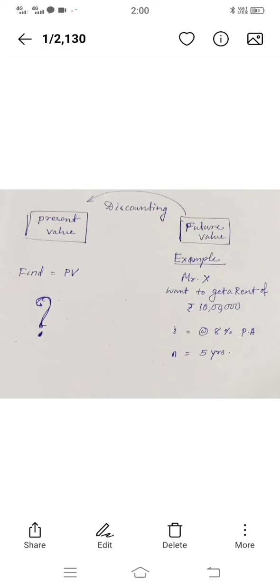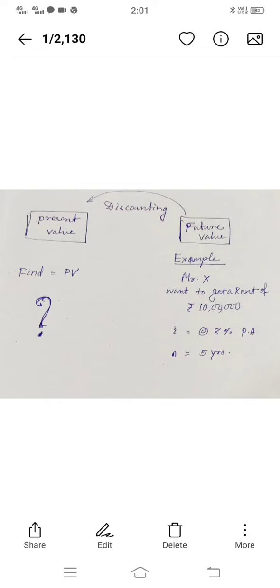Then the next example is the discounting process. Discounting process means here the future value is given and you have to calculate the present value. Let us understand the calculation of present value through an example. Suppose there is a person, Mr. X, and Mr. X wants to get a return of rupees 10 lakh, where the interest rate is 8% per annum, and the time which you want to take is 5 years. That means Mr. X wants a return of 10 lakh at the rate of 8% interest after 5 years.